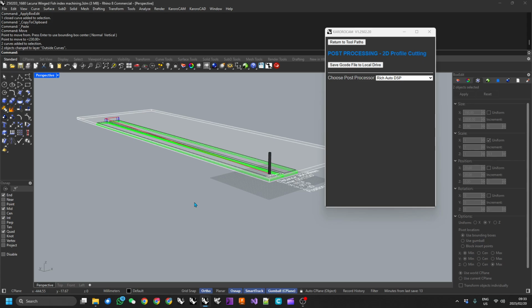There we have it, guys. That was the updates that we did on both the 3D model and the machining to create that index.